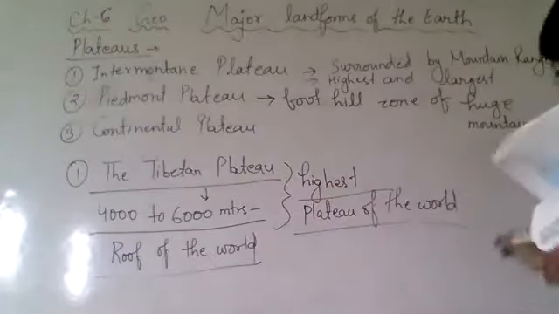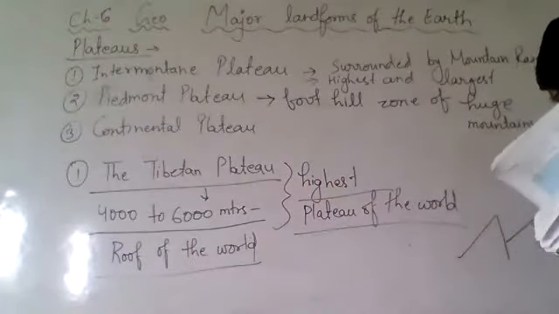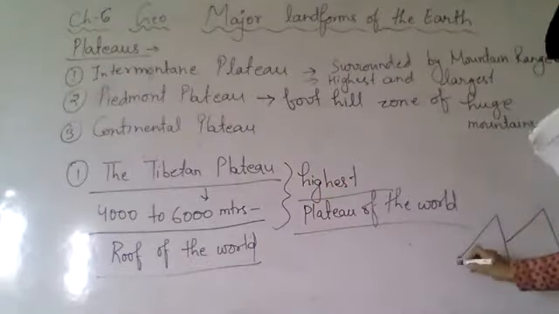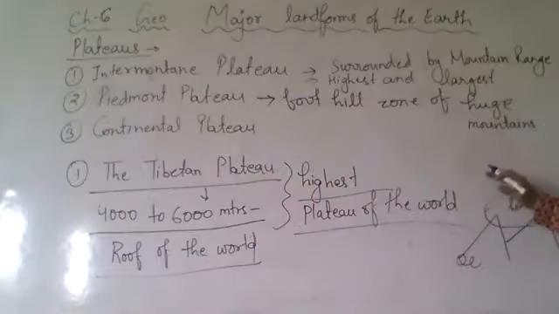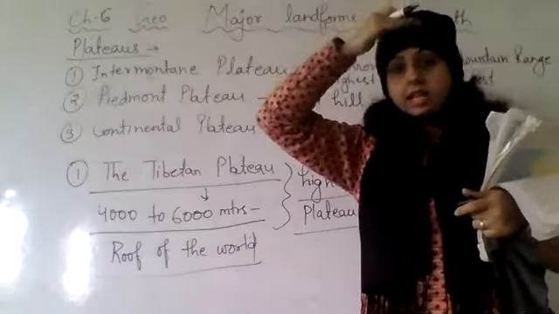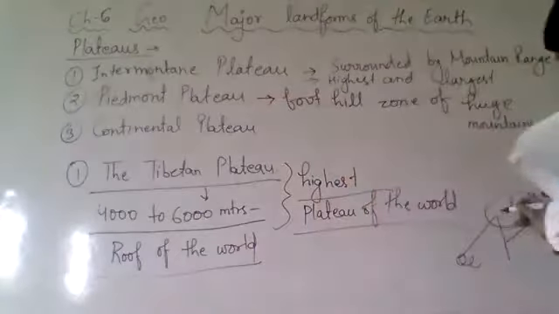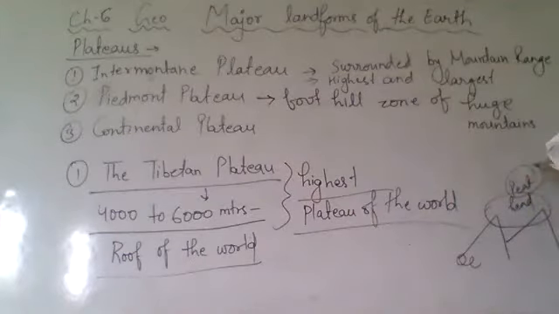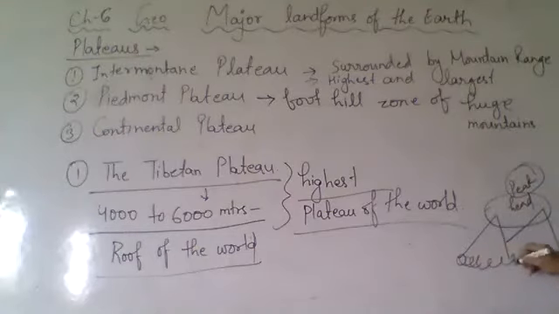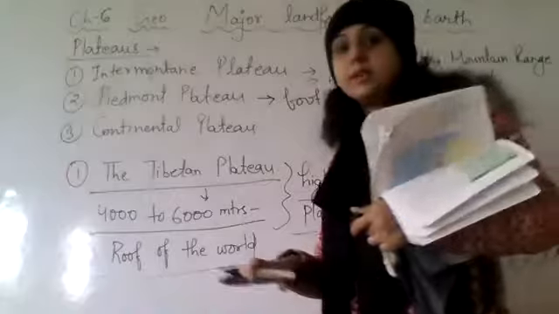What is foothill zone? If these are the mountains, this is considered as head. You have your head here, foot down. The same way, if these are the mountains, this will be considered as head. That means the peak, the choti, will be considered as head, and this down one will be considered as foot of the mountains. Right? The downwards it will be foot.